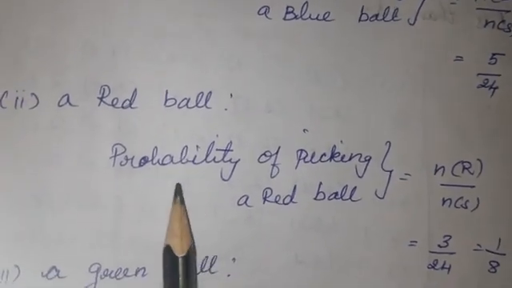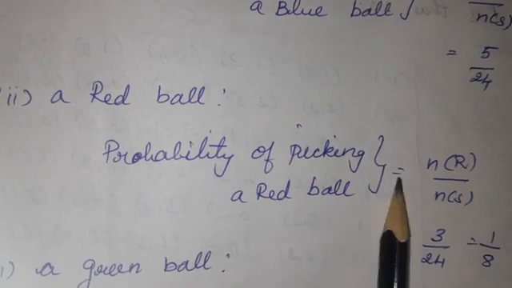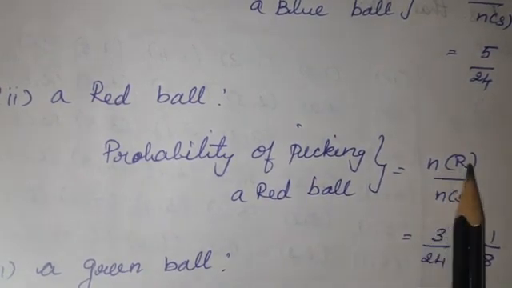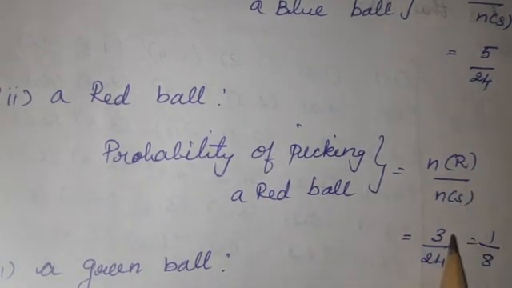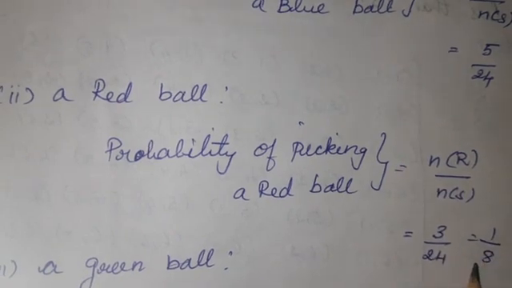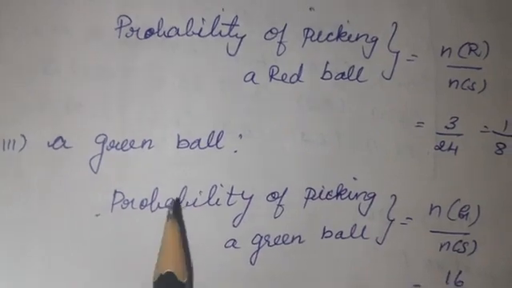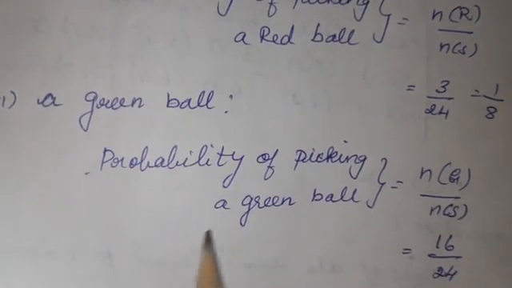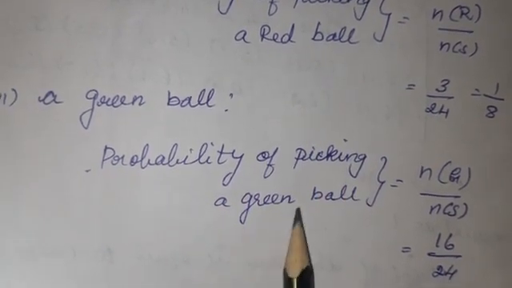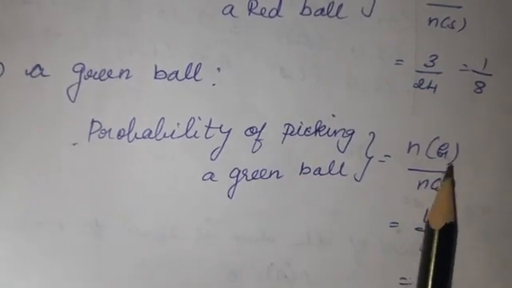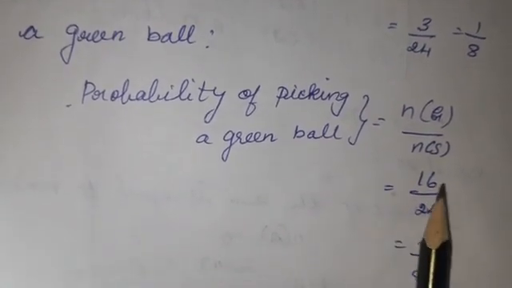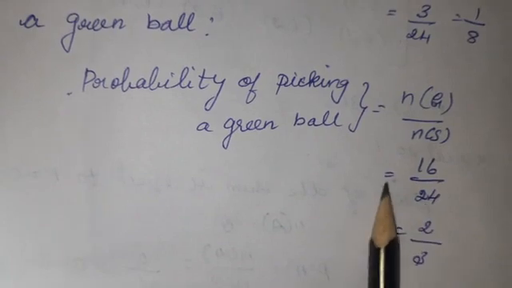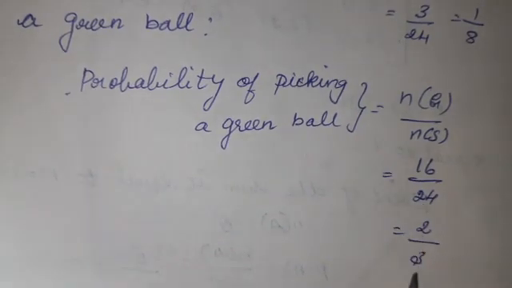The probability of picking a red ball is equal to n of R divided by n of S is equal to 3 divided by 24 is equal to 1 by 8. A green ball, the third question. The probability of picking a green ball is equal to n of G divided by n of S is equal to 16 divided by 24. When you cancel, you will get 2 divided by 3.